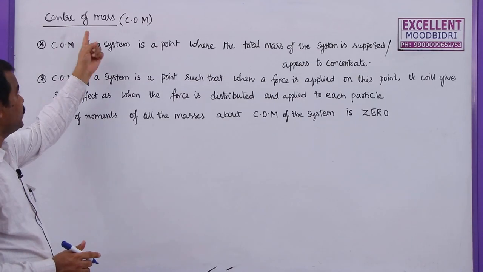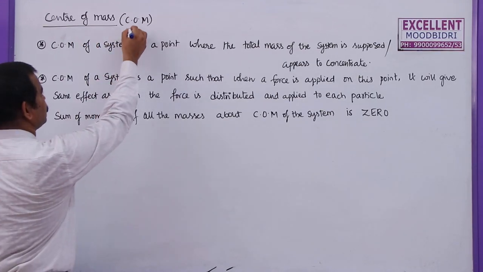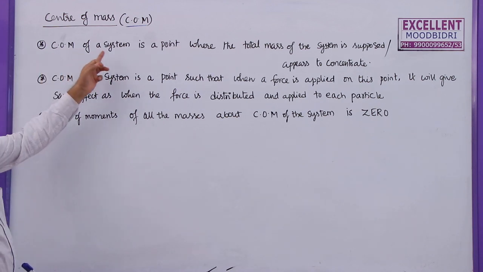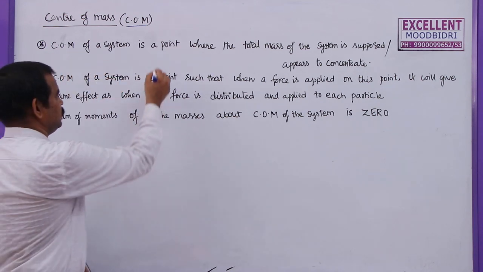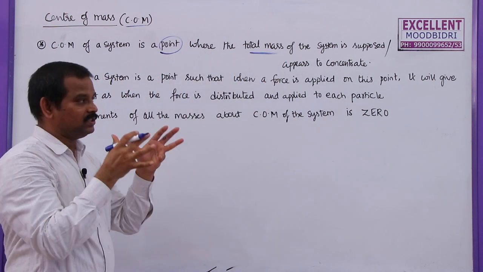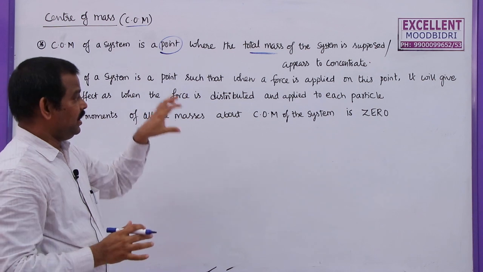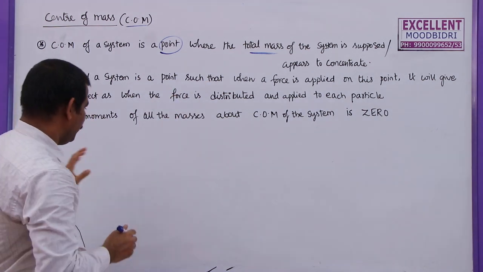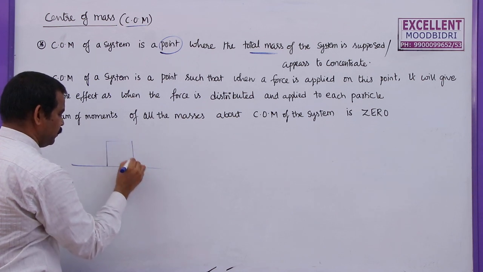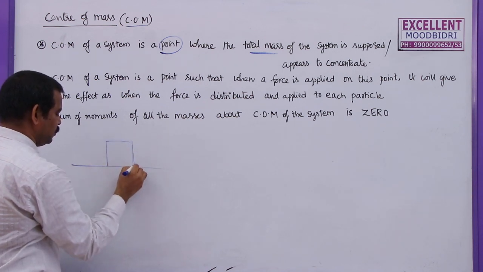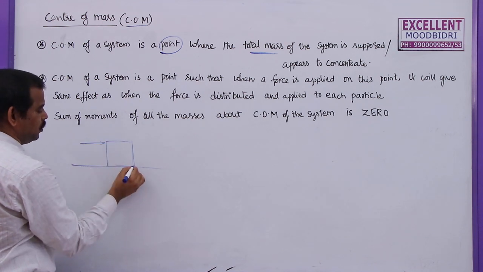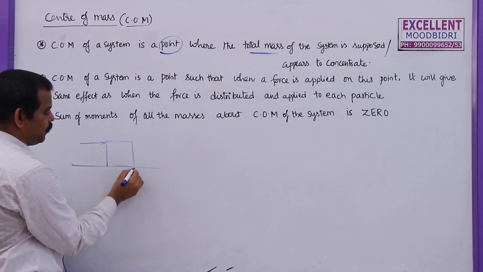So, what is this center of mass? Simply we write COM, that is center of mass. The center of mass of a system is a point where the total mass of the system is supposed to concentrate or appears to concentrate. Now, let us say this is a body of some mass, and if I apply force on this one here, generally the body will try to rotate about this point.